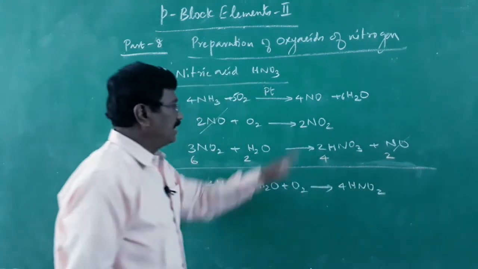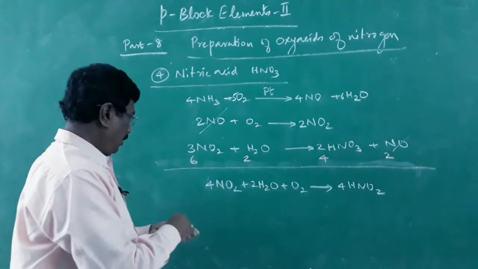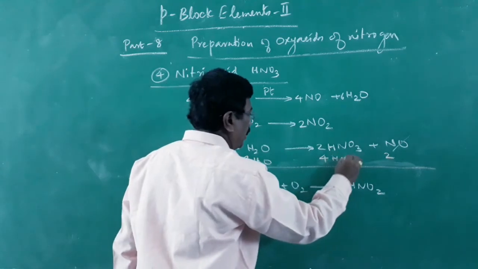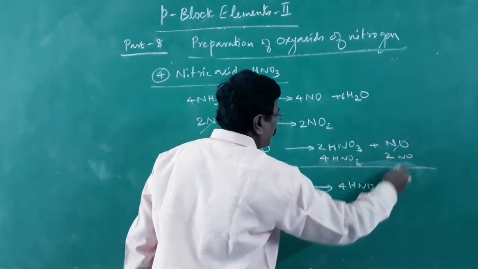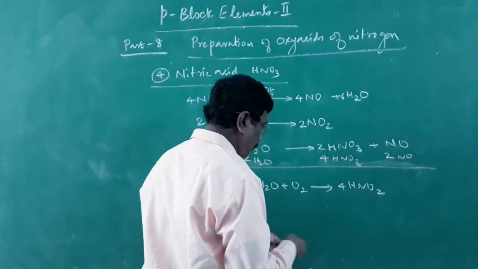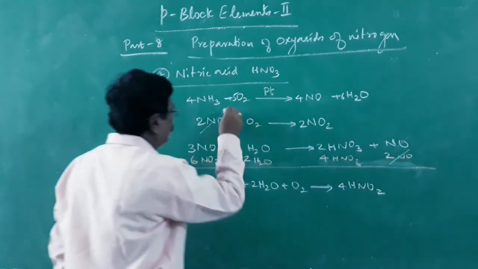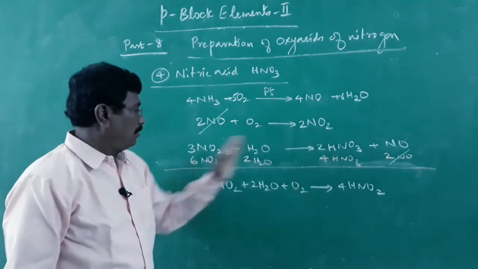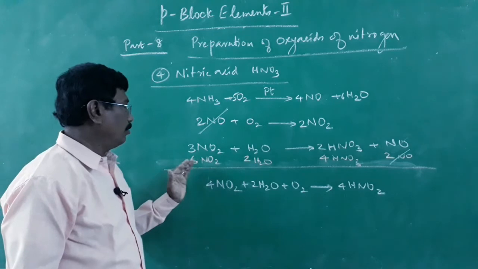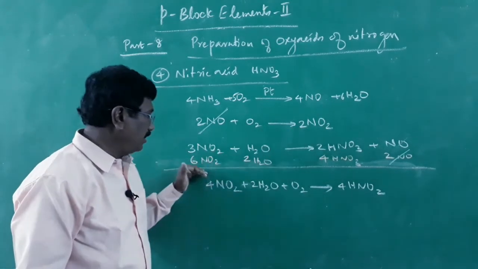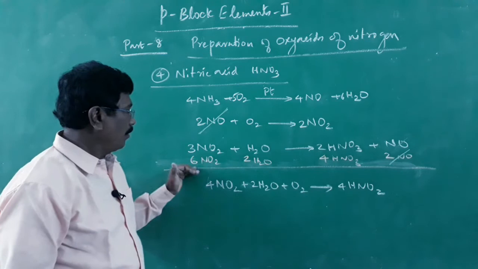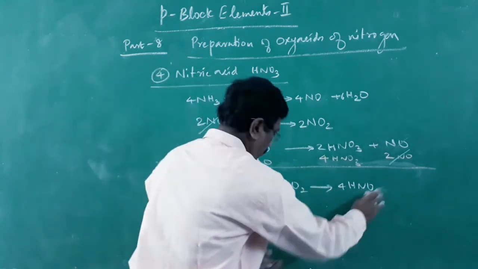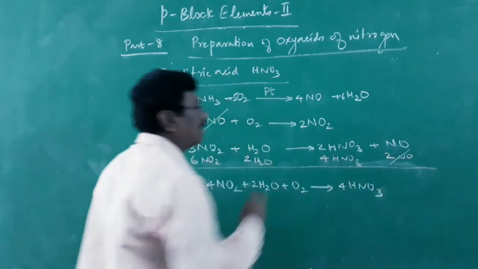That's all. Since we have subtracted 2, actually it becomes 6NO2, 2H2O, 4HNO3, 2NO. We have cancelled 2NO and 2NO. 2NO2 next to opposite, equal to, and here it is 6NO2. 6NO2 minus 2. This side 6, that side 2, therefore it becomes 4. 4NO2 plus 2H2O plus O2 gives 4HNO3. So this is how we prepare nitric acid.